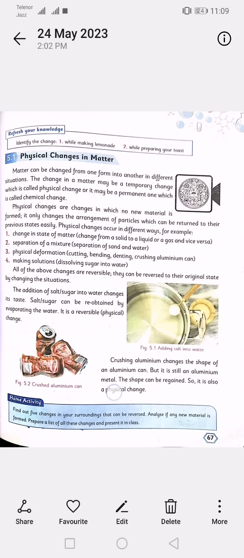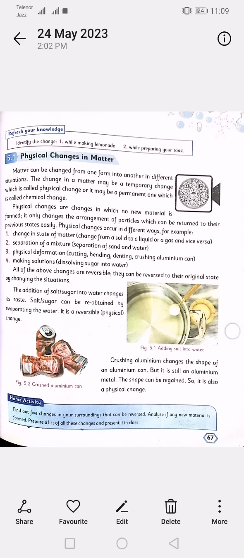The change in matter may be a temporary change, which is called physical change, or it may be a permanent one, which is called chemical change. Physical changes are changes in which no new material is formed. It only changes the arrangement of particles, which can be returned to their previous state easily.